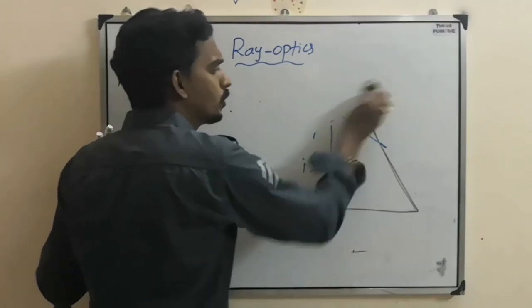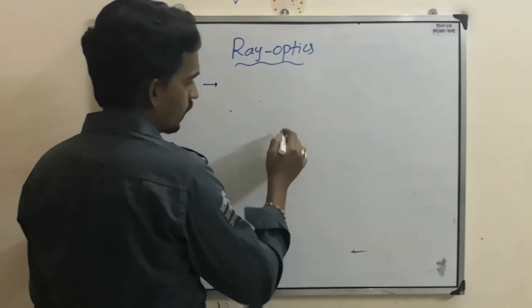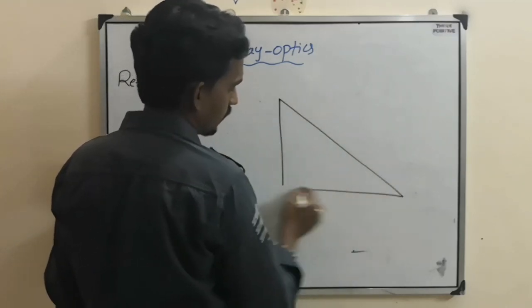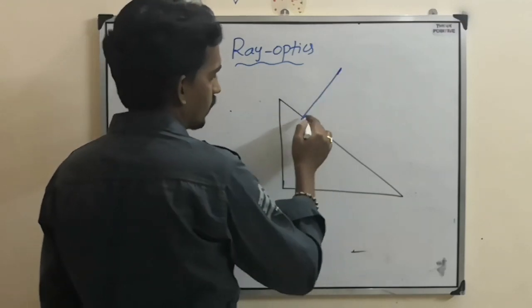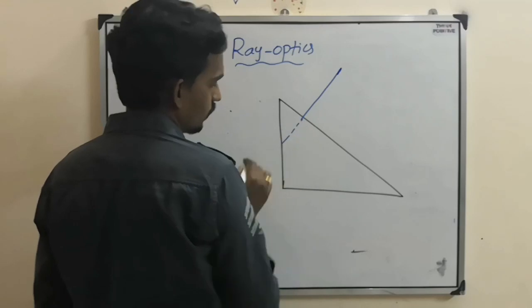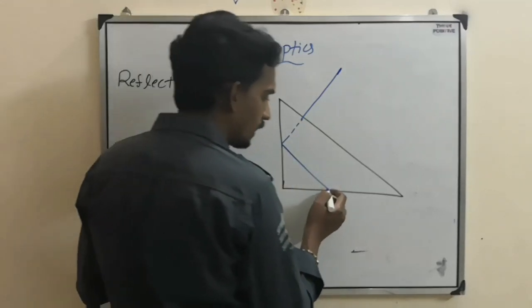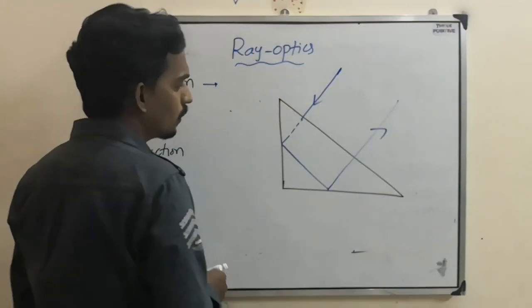Or sometimes you take a right angle triangular prism. Suppose there is a right angled triangular prism like this. Now a light ray falls perpendicular, so the incident angle is 0, and here it undergoes total internal reflection, and then it goes back.